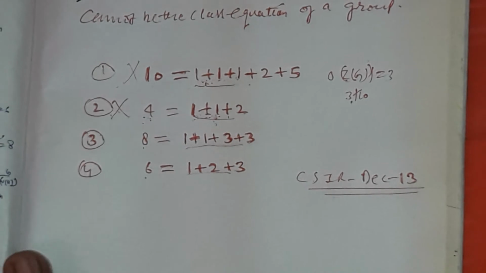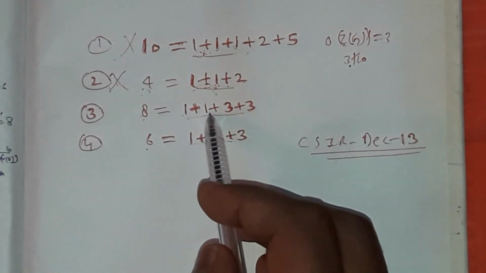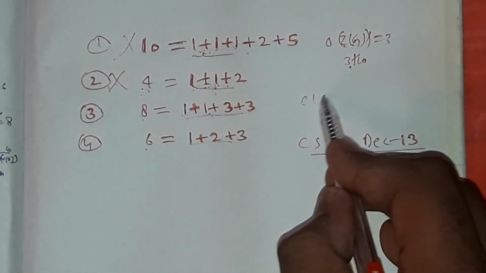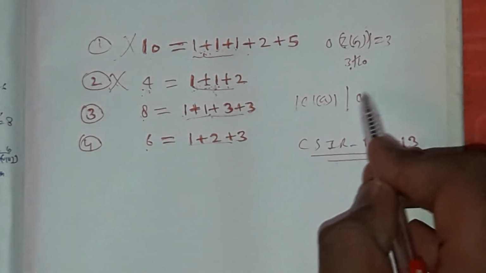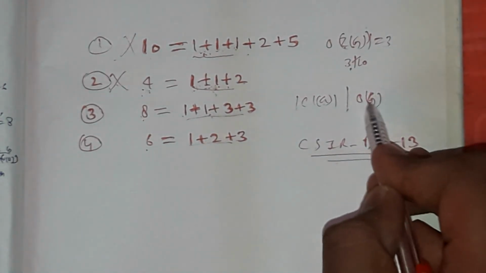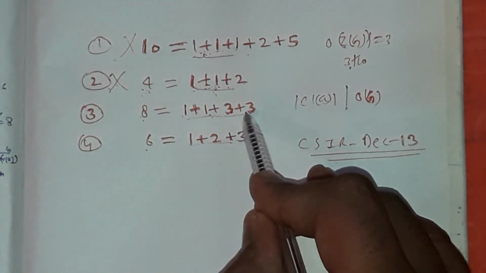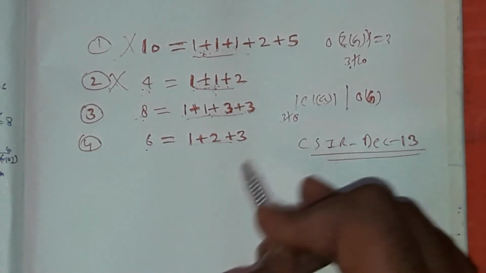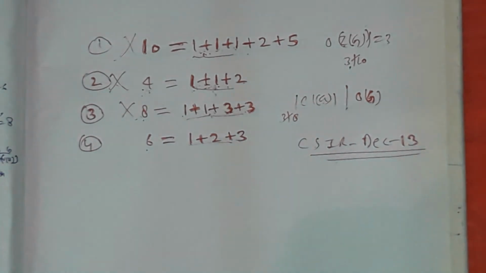Now, is this a class equation or not? Group of order 8. Since we know that the order of the conjugate class of a always divides the order of G, here there are 2 conjugate classes whose order is 3, and my group's order is 8, and 3 never divides 8. So this also cannot be possible.